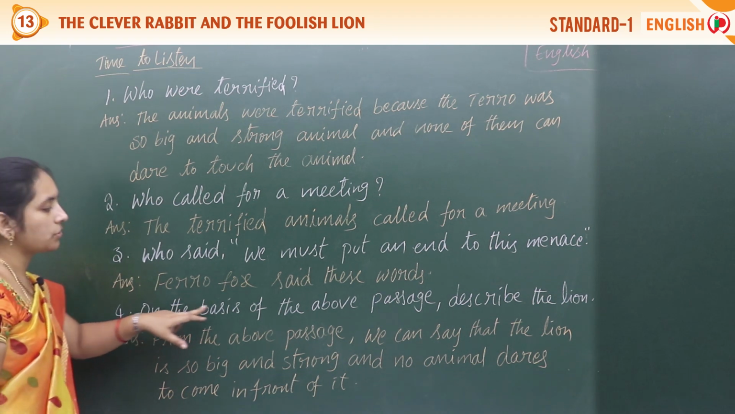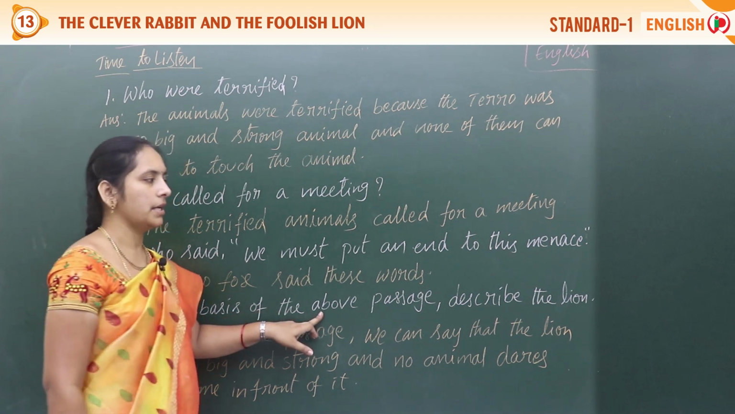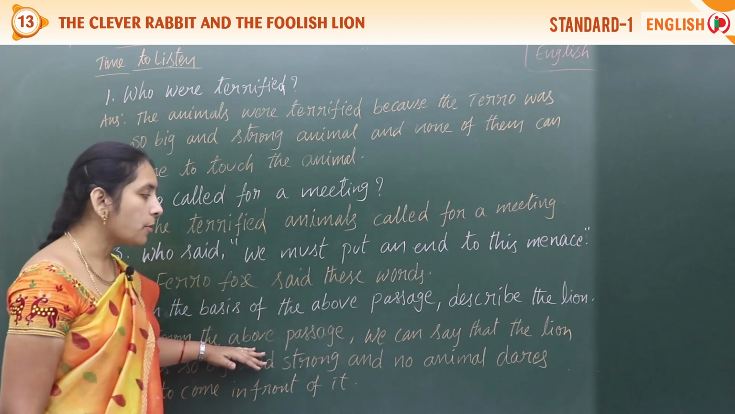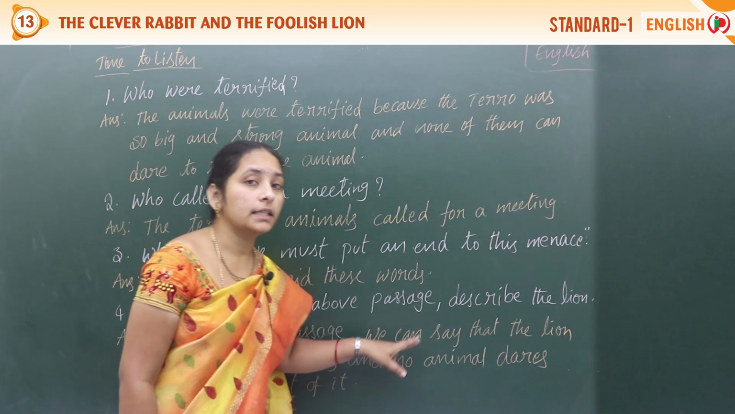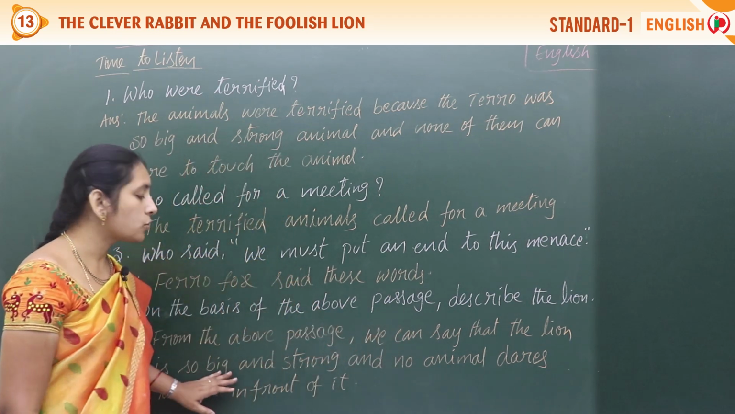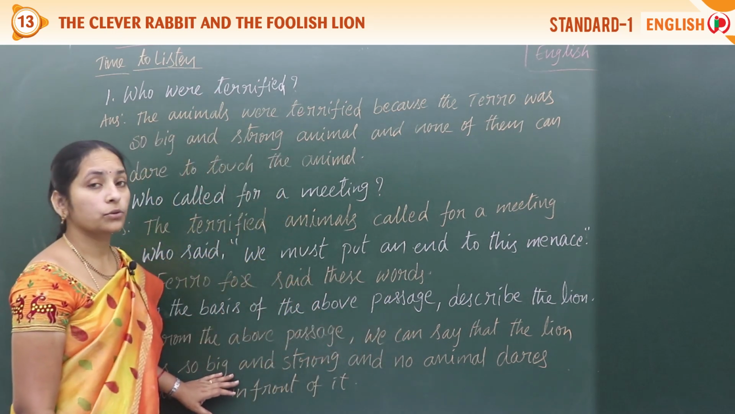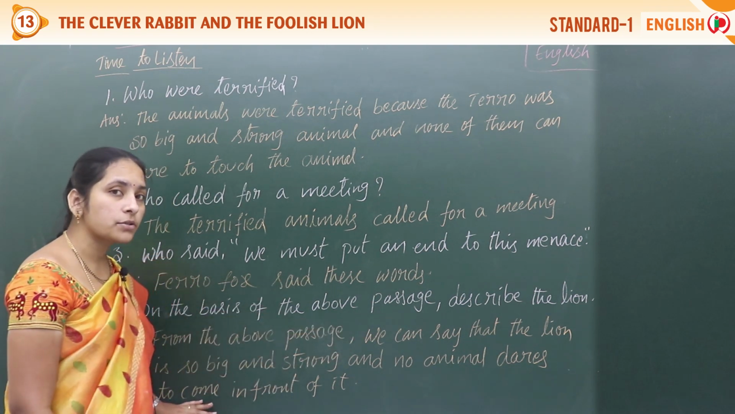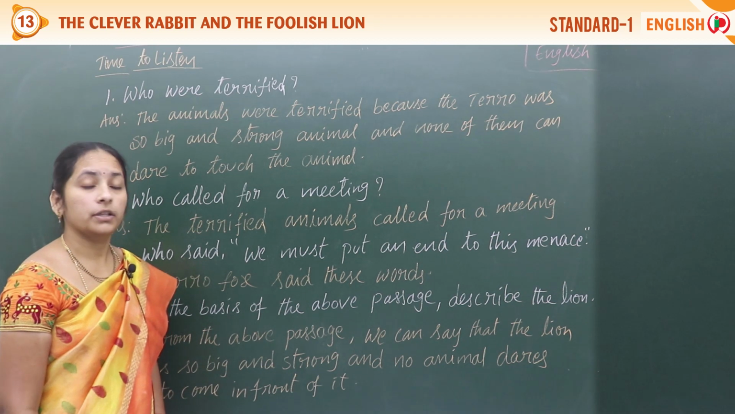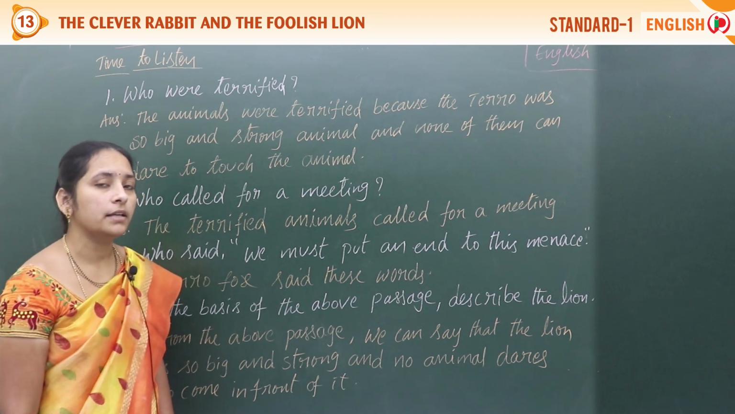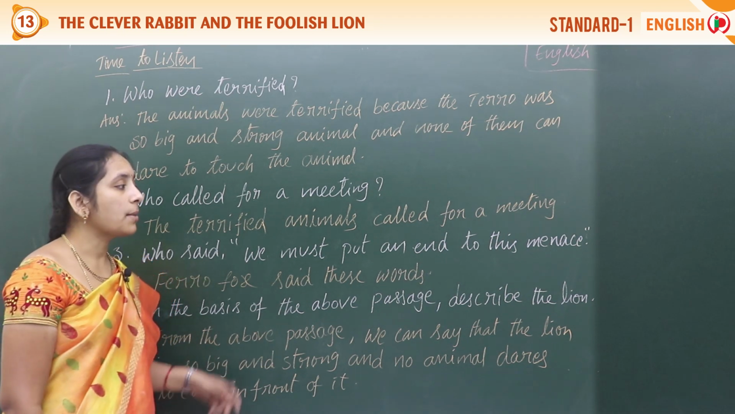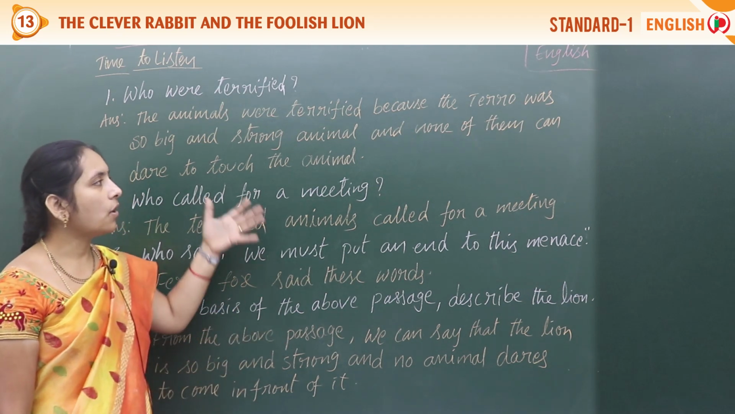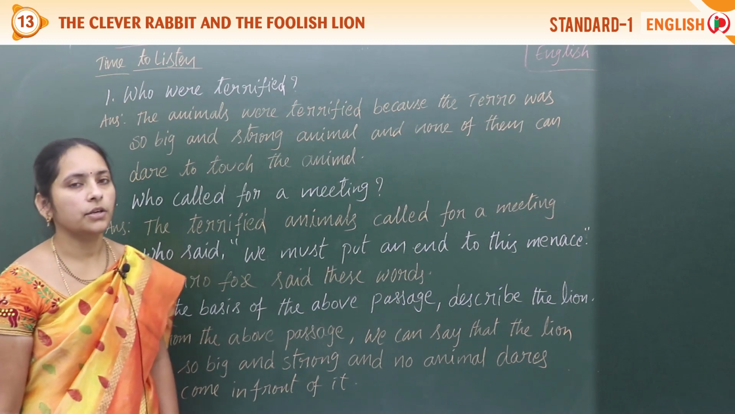Okay, on the basis of the above passage, describe the lion. From the above passage, we can say that the lion is so big and strong, and no animal dares to come in front of it. Do they dare to come in front of the lion? No. So from the passage we can describe the lion like this. Okay, so all of you write these answers in your notes.